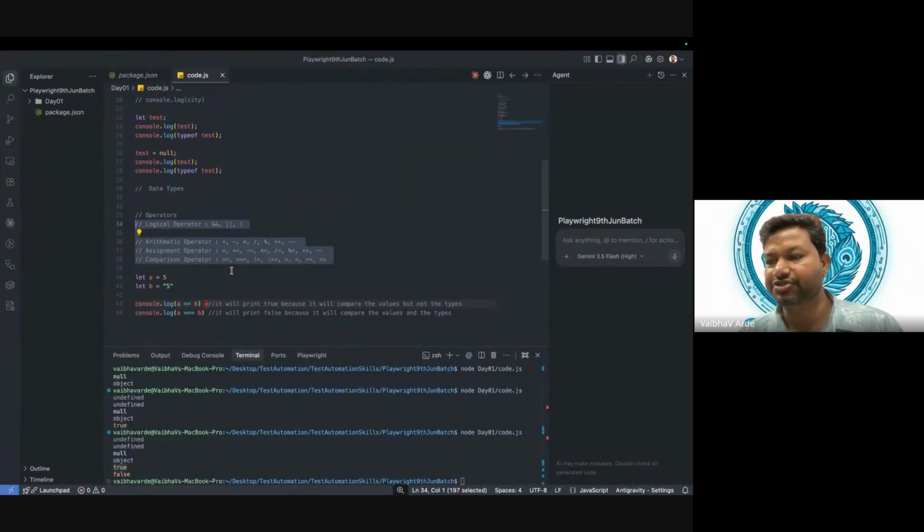If anybody has questions, we can still go ahead and check that particular operator, but this is how our operators are: logical operator, arithmetic operator, assignment operator, and comparison operator. Are we good with this? Okay, that's good. Our agenda is okay. Anybody has a question?